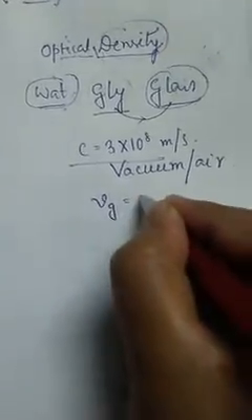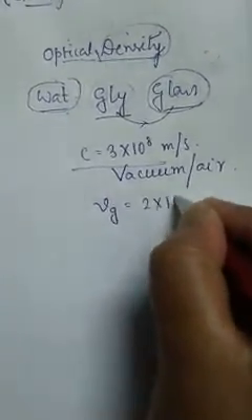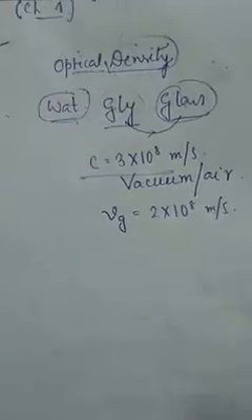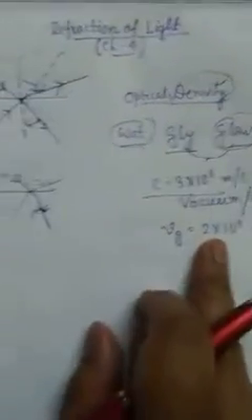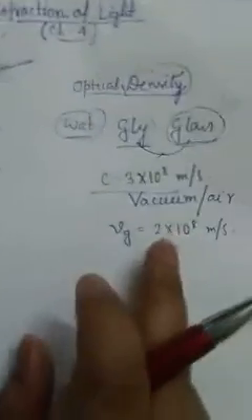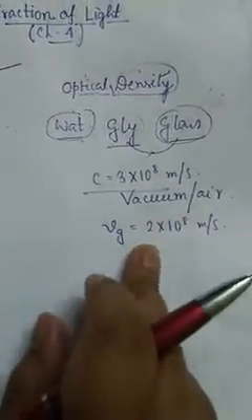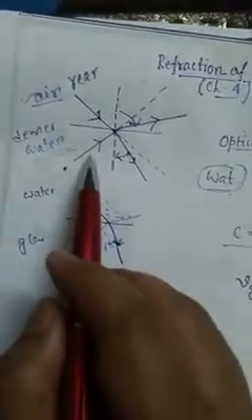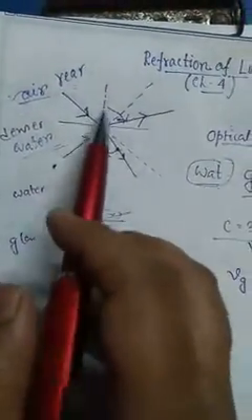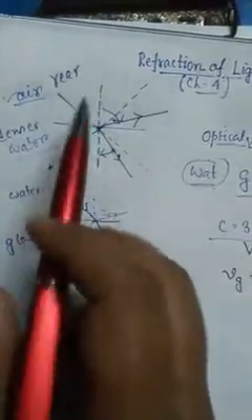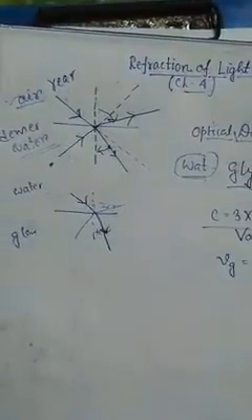The speed of light in glass is 2 into 10 to the power 8 meters per second. I shall tell you how to calculate this, it is a numerical problem. So the speed of light is different for different types of medium.